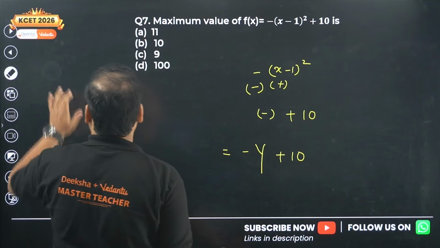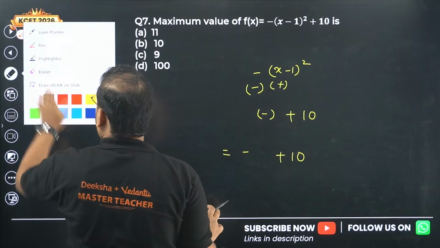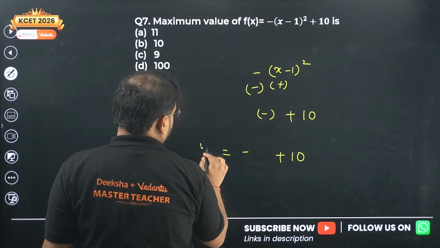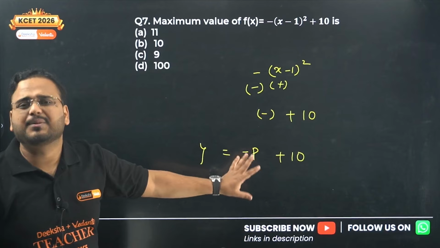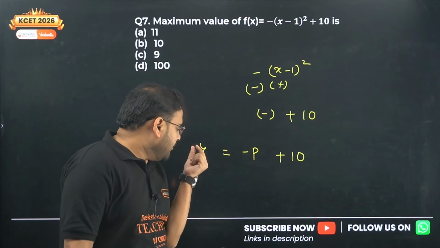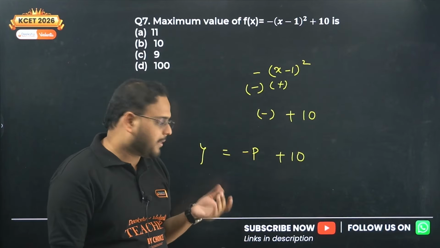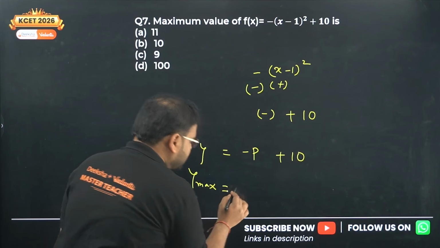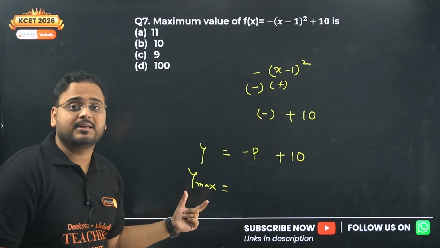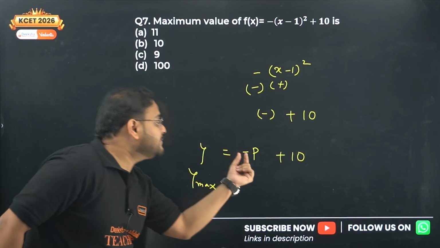Okay, let me change it. This is, let's say, y, and this is your, let's say, minus p. Something p, okay, no problem. Check here. So y is minus p plus 10. I'm asking you to find the value over here, y max. When will y be maximum? When this p is 0.